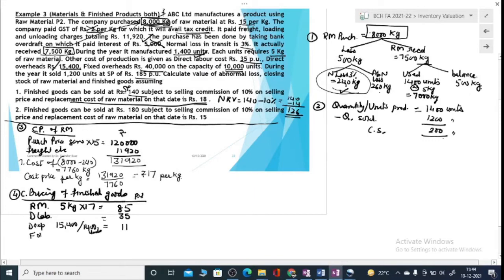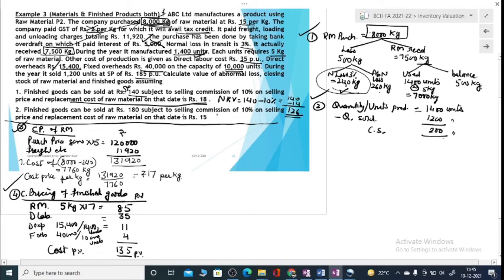Then fixed overheads are 40,000 on the capacity of 10,000 units, so that is 4 rupees per unit. So cost per unit for production is 135 rupees.